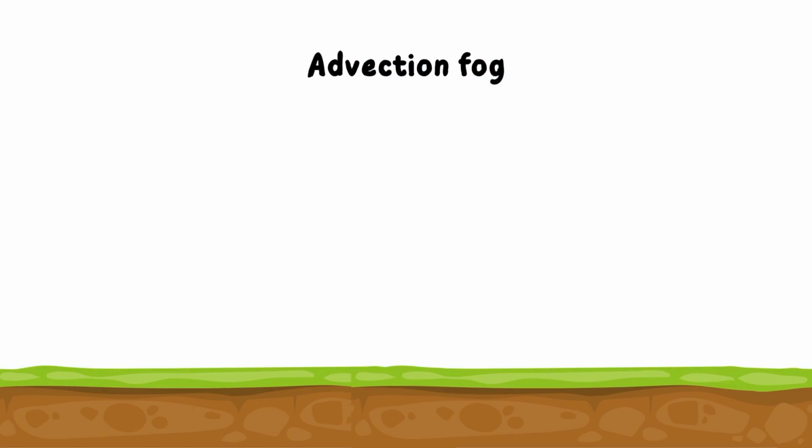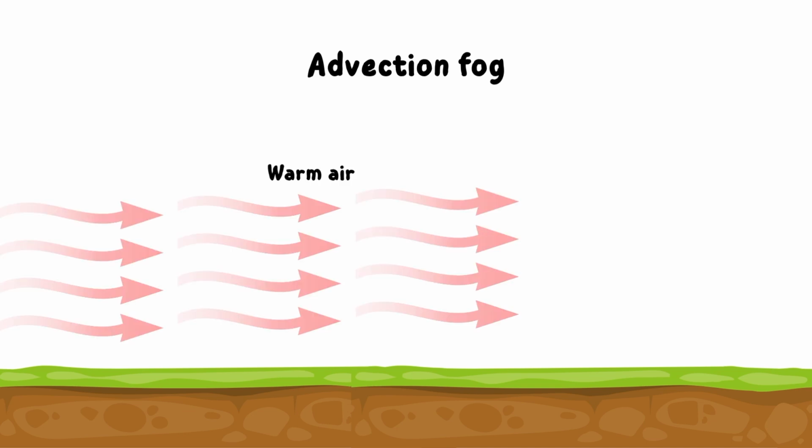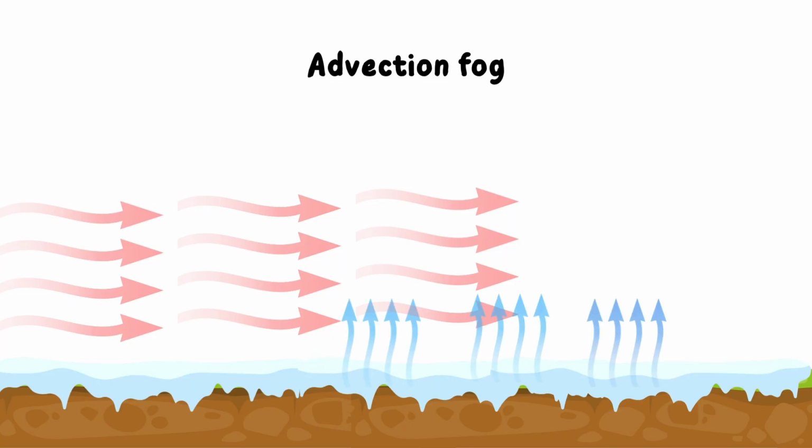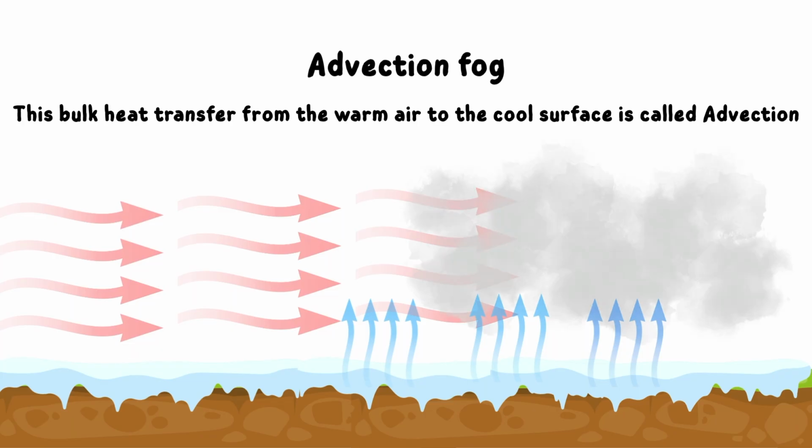Now the next type of fog is advection fog. Advection fog happens when warm, moist air suddenly comes in contact with a cool surface. This warm air is then cooled to its dew point on the contact with the cool surface. This bulk heat transfer from the warm air to the cool surface is called advection.